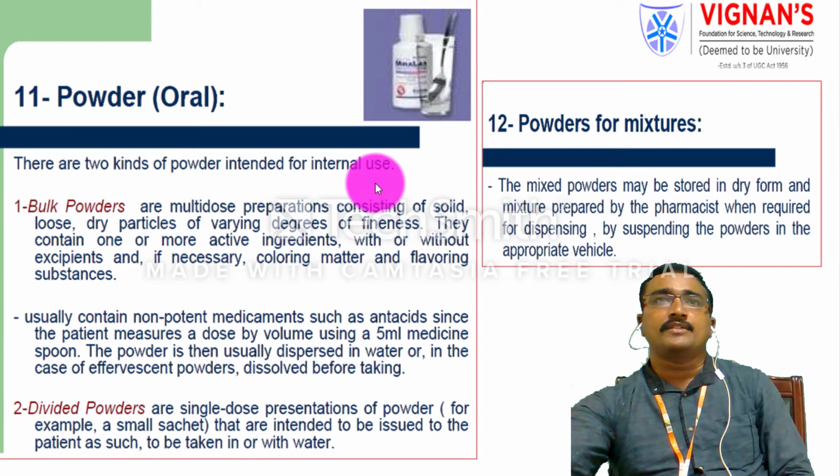Powders are divided into two areas. One is bulk powders and the other is divided powders. Bulk powders are mainly used for multi-dose preparations, and divided powders are used for single-dose usage.